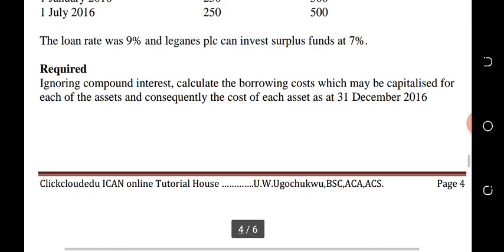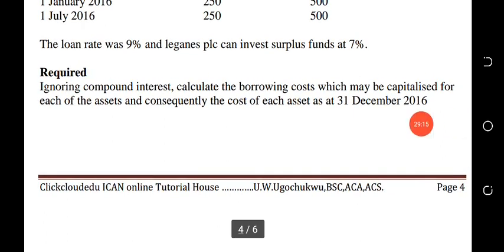You are required to ignore compounded interest. Calculate the borrowing cost which may be capitalized for each of the assets, and consequently the cost of each asset as at 31st of December 2016.